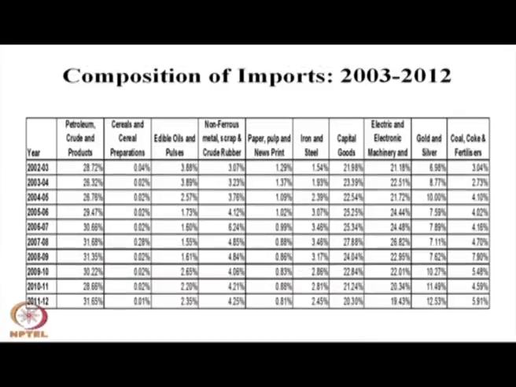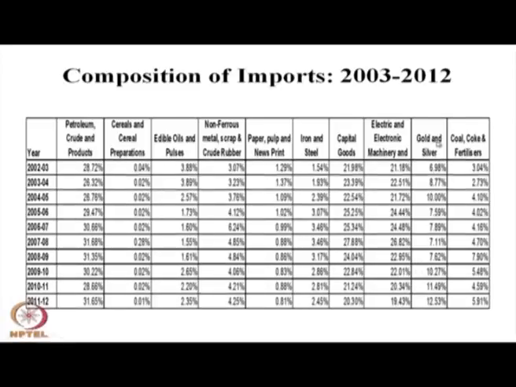If you see 2003 to 2012, the last 10 years of data, similarly, petroleum, that is crude oil and petroleum, remains almost 30% of our import basket. After that comes capital goods import, nearly 20% of the import basket. Electricals, machinery and electronic goods are there, nearly 20 to 25%.